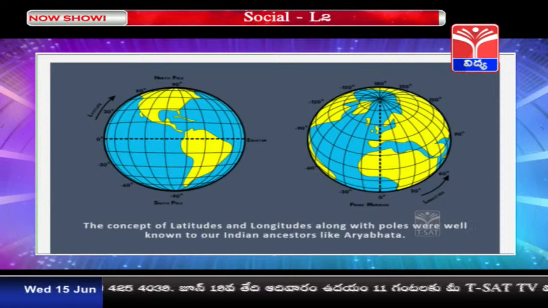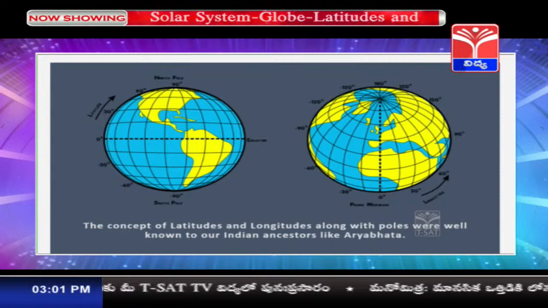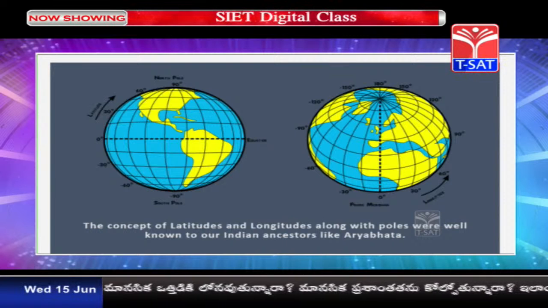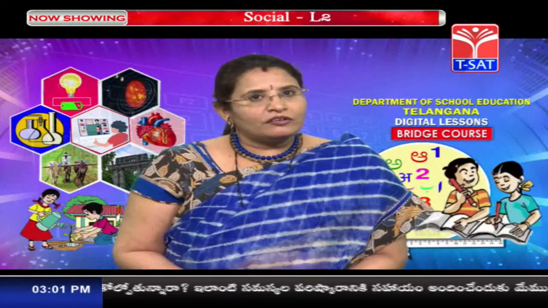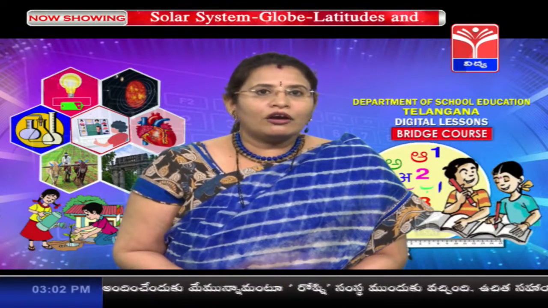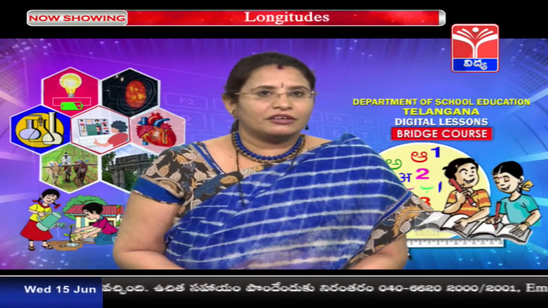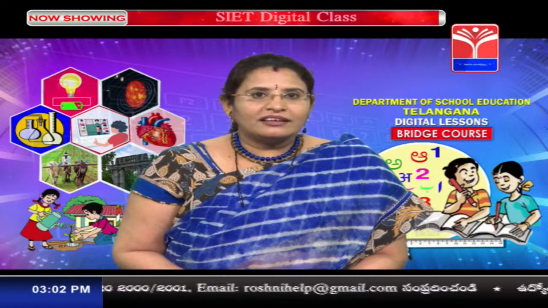And the concept of these latitudes and longitudes along with the poles was very well known to our Indian ancestors like Aryabhatta. Yes, Aryabhatta is the same person who invented zero. He was a very great mathematician and astrologer, children. He had a lot of interest in astronomy and he gave many facts related to the universe. It was he who said that the sun is not rising and setting.